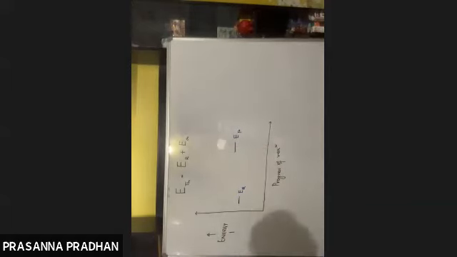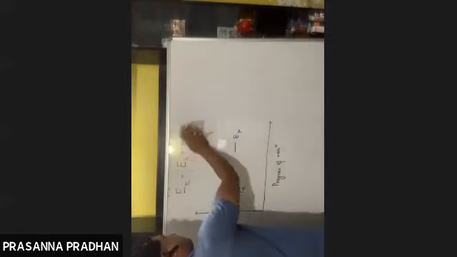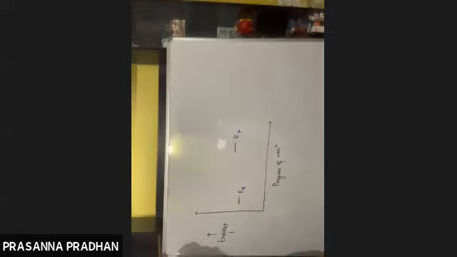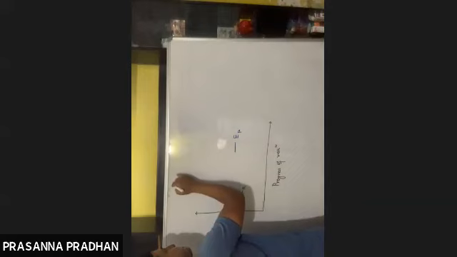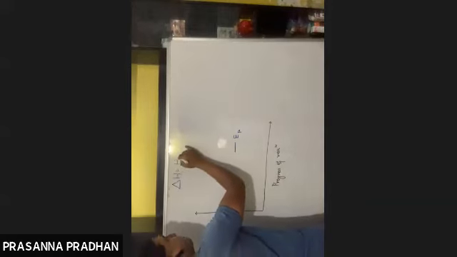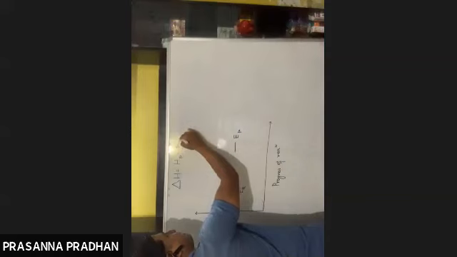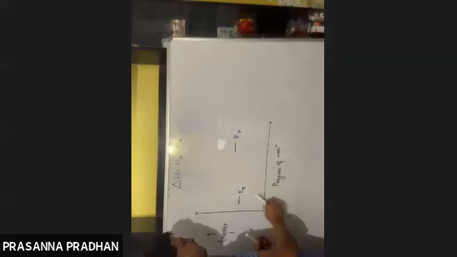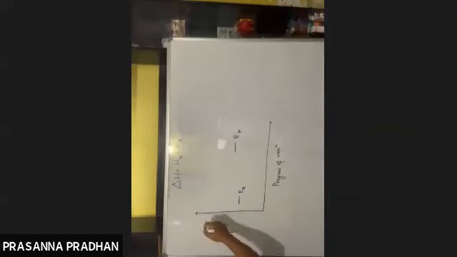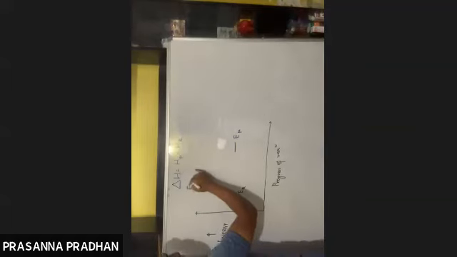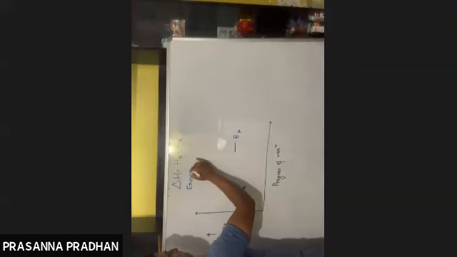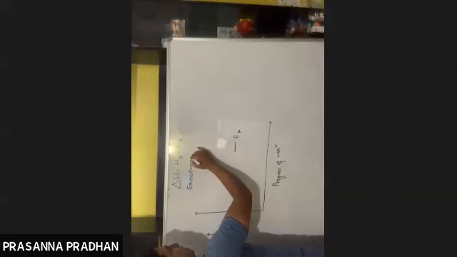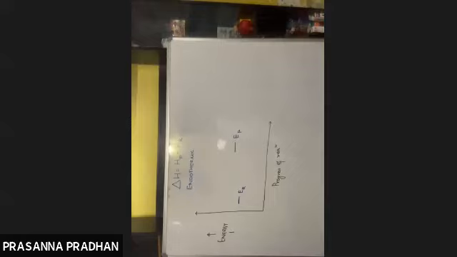Again, remember, what was delta H? Delta H was enthalpy of product minus enthalpy of reactant. So here we see the enthalpy of product is greater than enthalpy of reactant. So here we are talking about endothermic reactions.